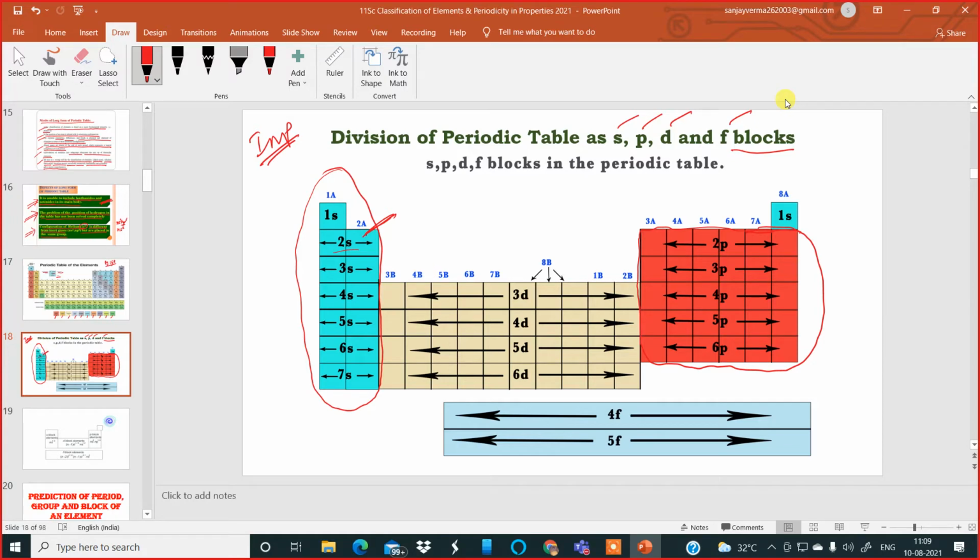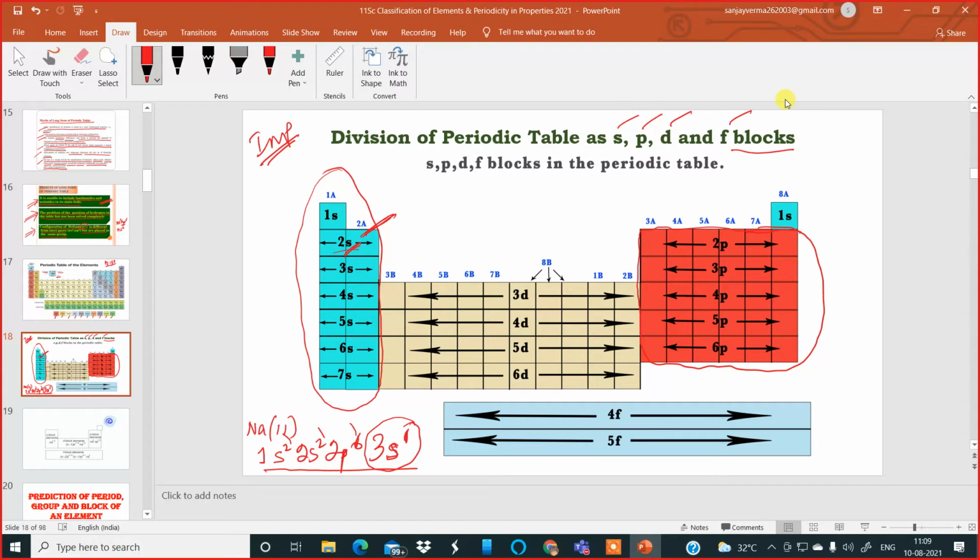Because the last electron, which is also called the differentiating electron, enters the s orbital. For example, if you talk about sodium, it has atomic number 11. Its electronic configuration is 1s2, 2s2, 2p6, and then 3s1. If you look at this electronic configuration very carefully, 6 plus 2 is 8, 9, 10, 11. The last electron is entering the s orbital, which is also called the differentiating electron.